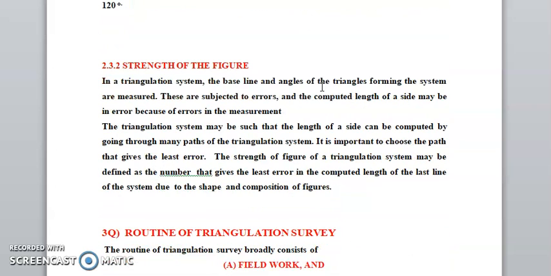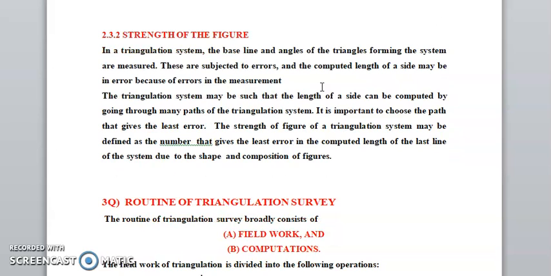In a triangulation system, the baseline and the angles of the triangles forming the system are measured. These are subject to error, and the computed lengths of the sides have errors because of errors in the measurement. A triangulation system may be such that the length of a side can be computed by going through many paths of the system. It is important to choose the path that gives the least error.